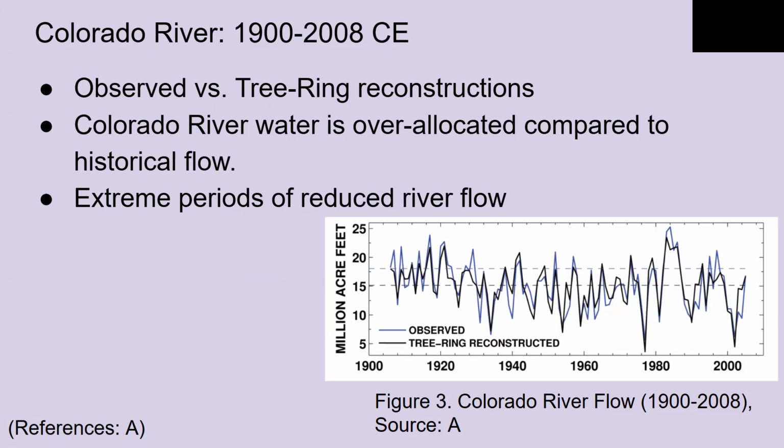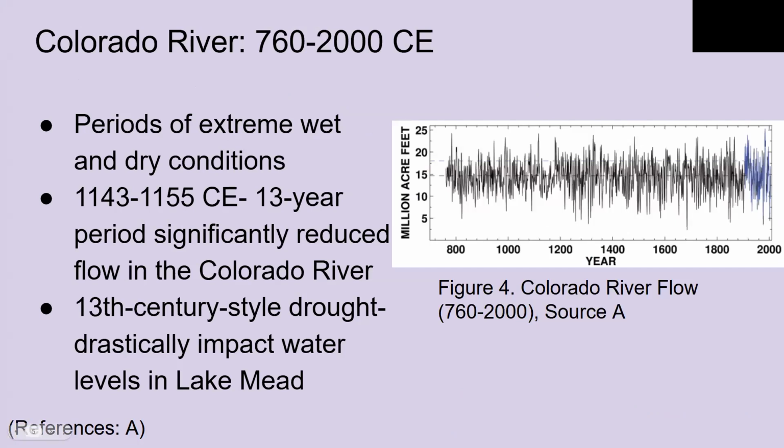Tree ring reconstructions of past river flow indicate that the Colorado River has been overallocated in terms of water supply, even without human interference. These extreme periods of reduced flow are possible, which would be crucial for managing water resources in the future, especially given the impact of climate change. Using tree rings, we can reconstruct a graph dating back to 760 CE.